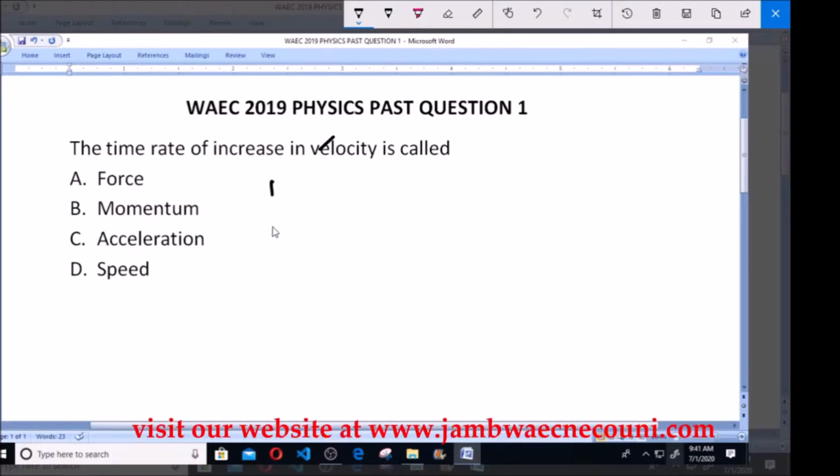The time rate of increase in velocity is called: A. Force, B. Momentum, C. Acceleration, D. Speed.